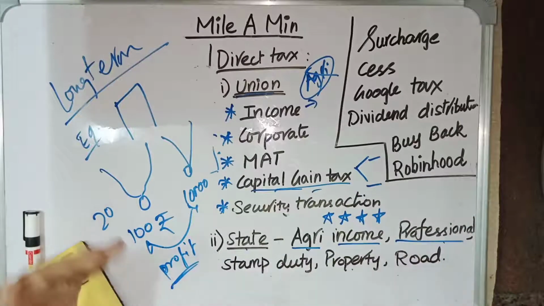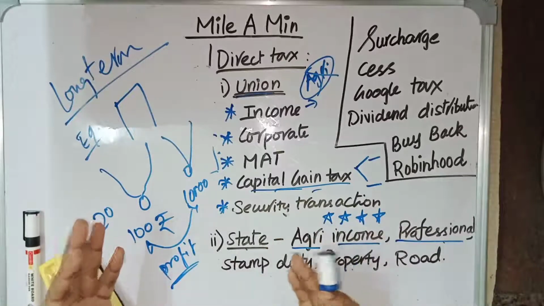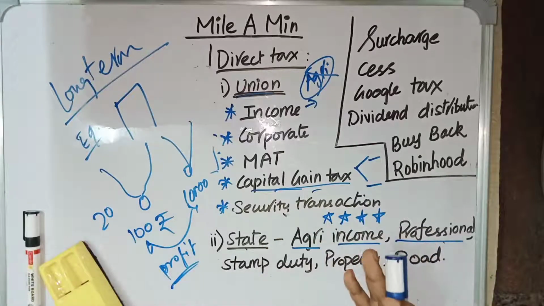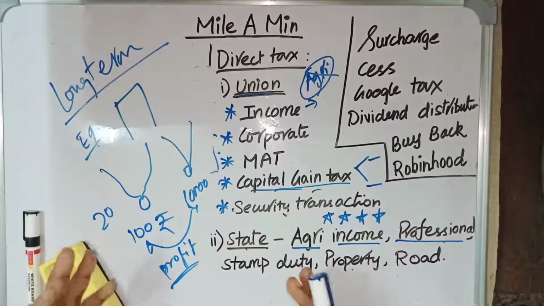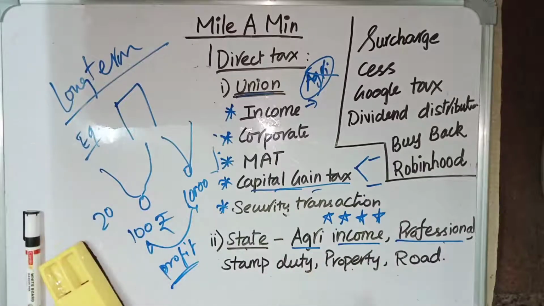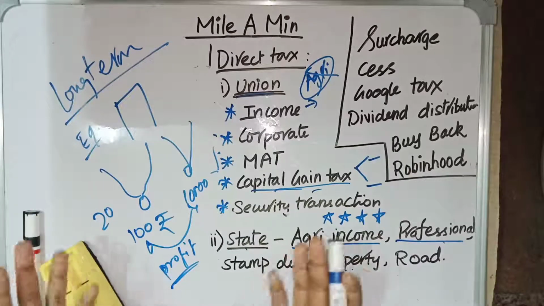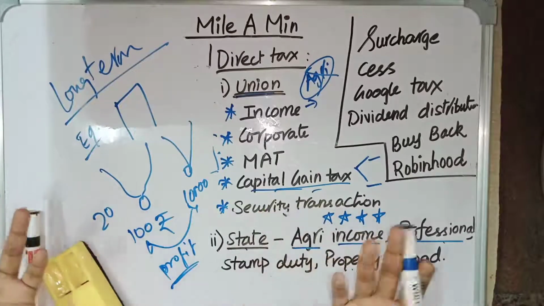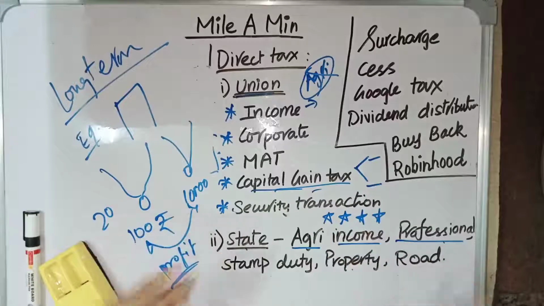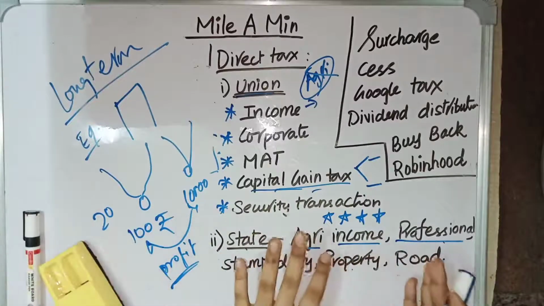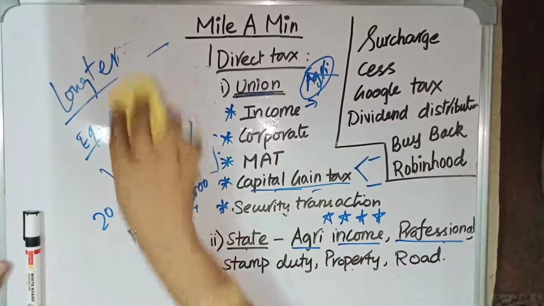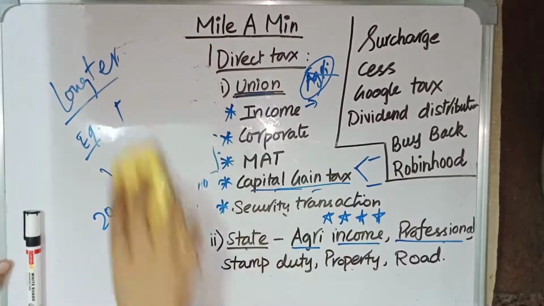Whereas if you are selling it in a very short duration of time, then it is called short-term capital gain tax. Because for certain things, the prices will rise very rapidly. Say you buy a building today for 20 lakh, and within 3 months its cost is higher, then you are getting profit, and for that profit you pay a tax, called short-term capital gain tax. Based on the duration, there are two types: long term and short term.